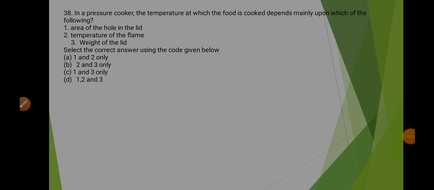Option 3 says that weight of the lid. This doesn't matter. The weight of the lid doesn't matter. So the correct option will be A, that is statement 1 and 2 are correct.